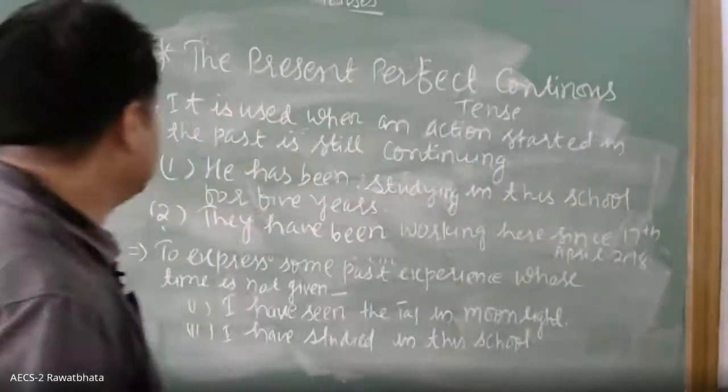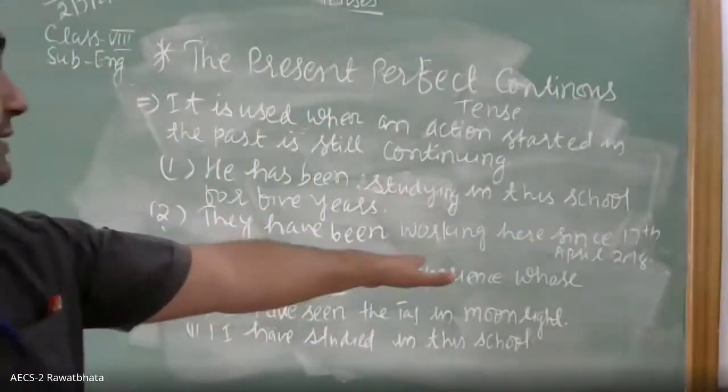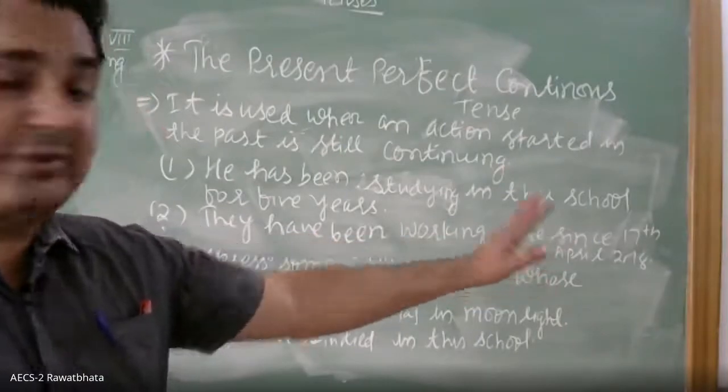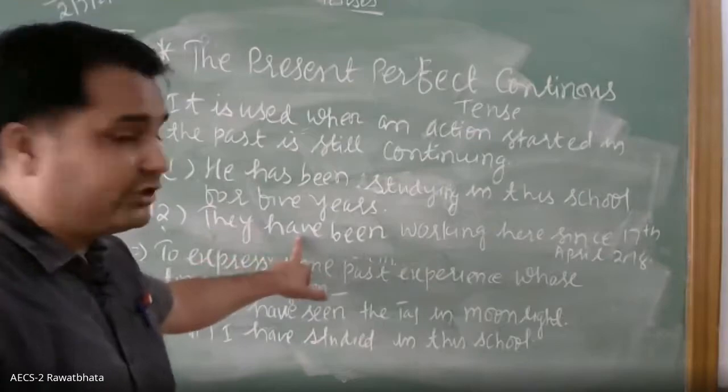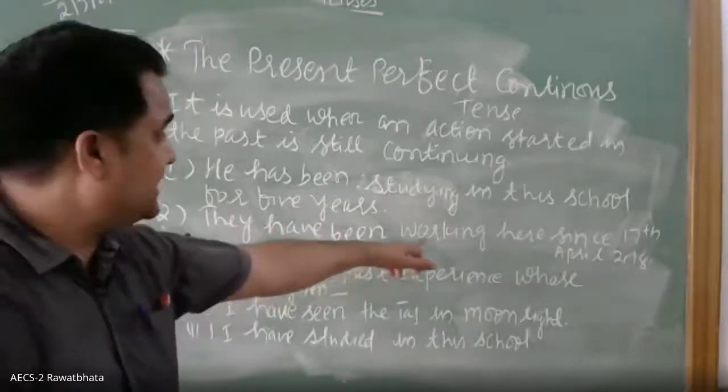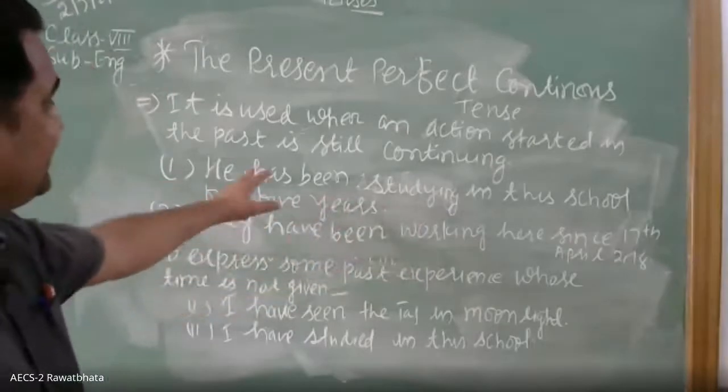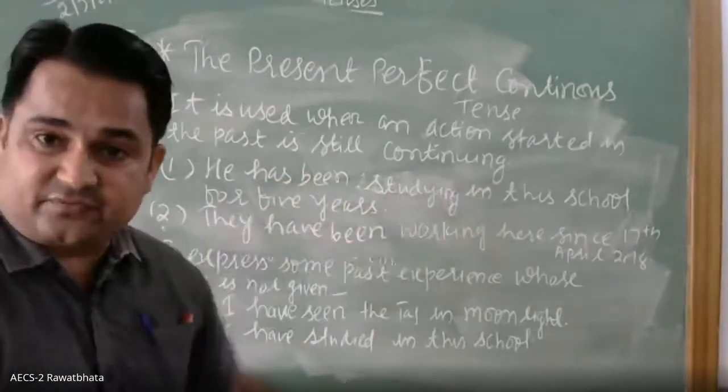So what is the other example? They have been working here since 17th April 2018. Okay, children. So with they, what is used? Have been. Okay. With plural, have been plus the ing form of the word. With singular, has been plus the ing form of the word.